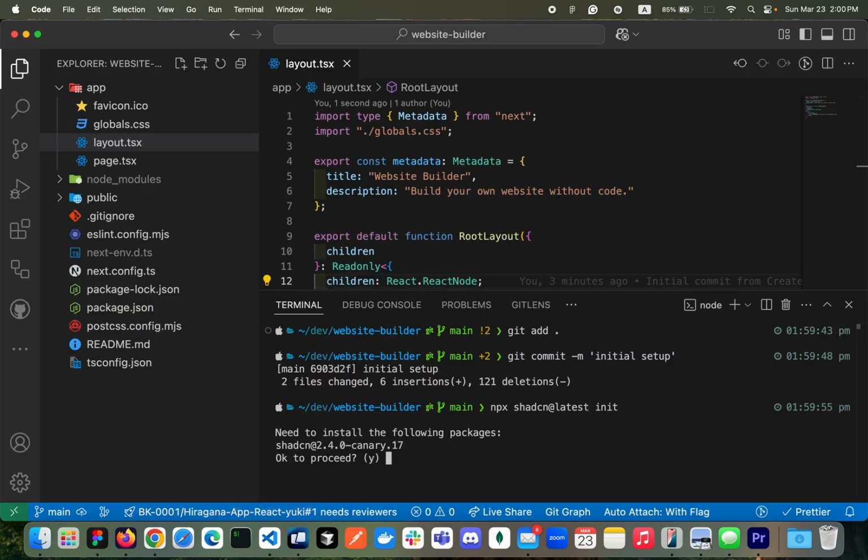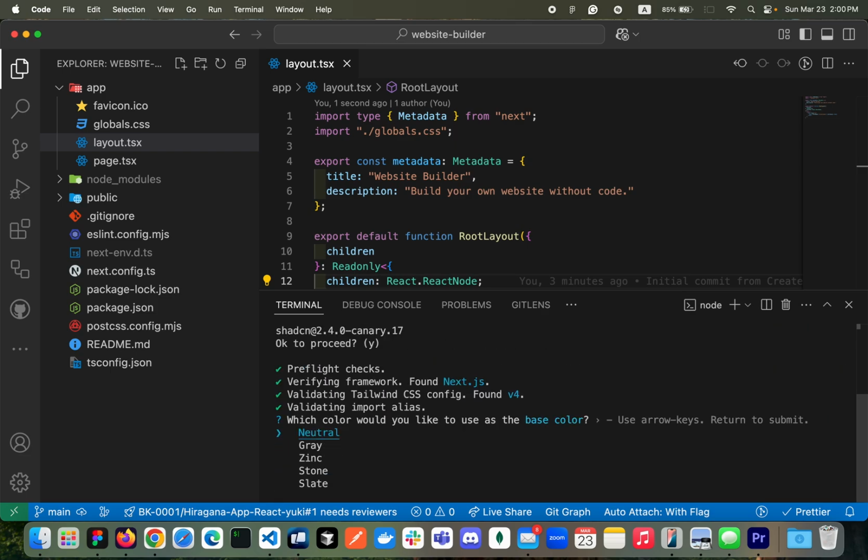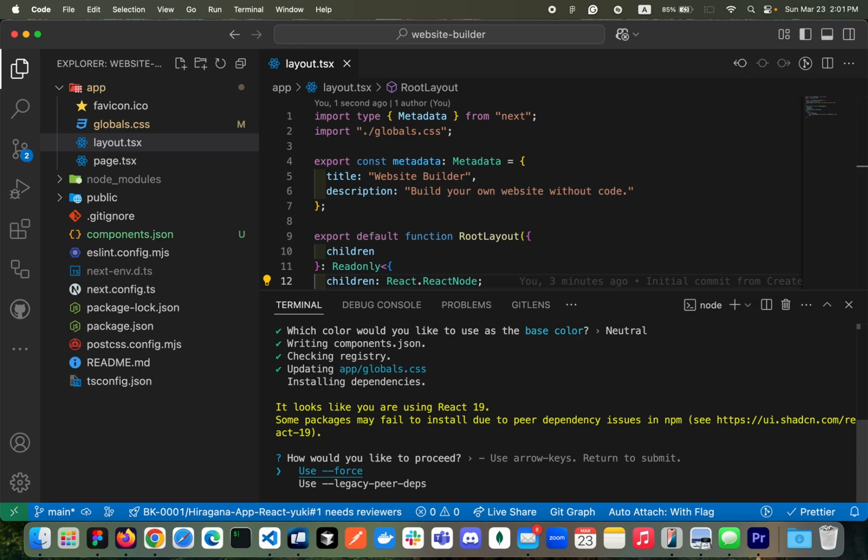So initialize, and of course yes. For the base color, you do not need to worry too much; chances are you may be changing it. I will start with neutral for now, which is the default. And then we have a compatibility issue with React 19 here, where some features are not working as expected.